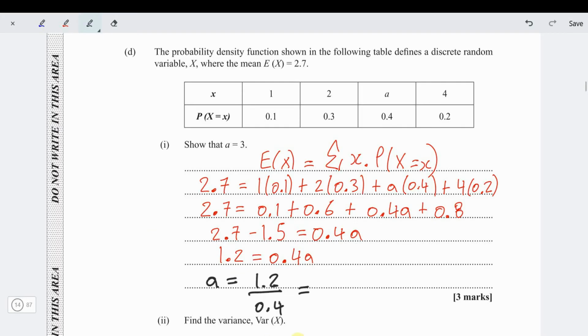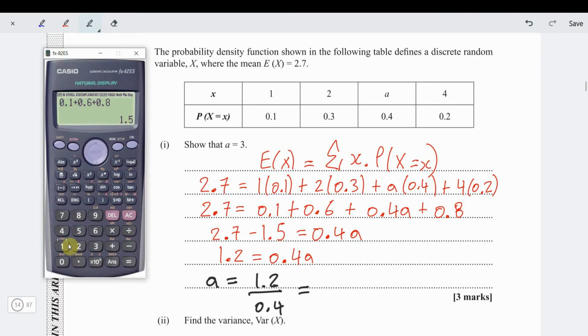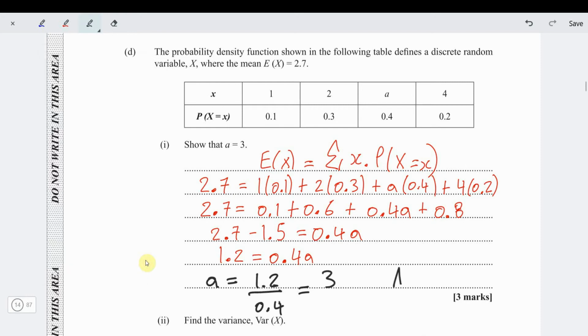We'll put that in the calculator. That part is relatively simple. 1.2 divided by 0.4 gives us 3. So there we go, shown. Nice. Now these questions we like because you don't have to check it over. Once you show what they want, you're good. So that's that.